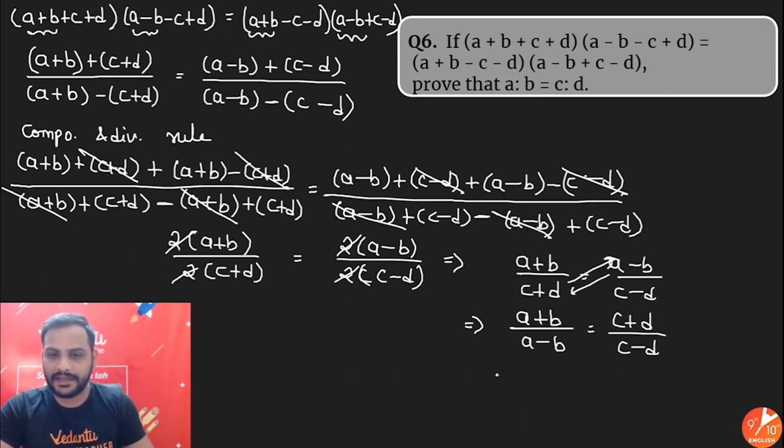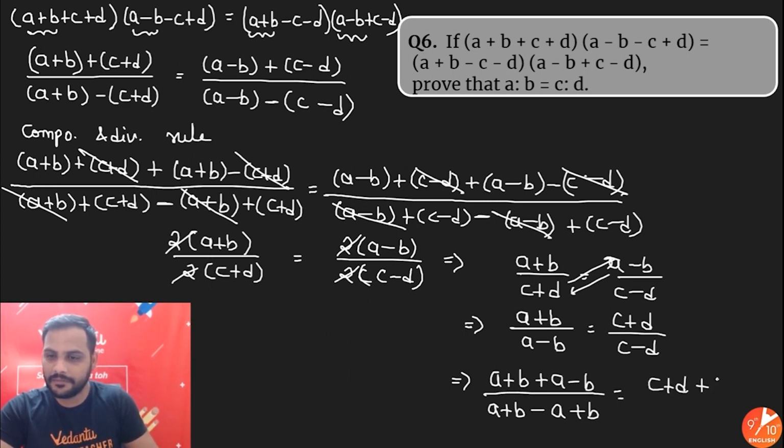Alright, again apply componendo dividendo rule. So you'll get a plus b plus a minus b, and a plus b minus of a minus b is minus a plus b, and here c plus d plus c minus d, and here c plus d minus of c minus d is minus c, and minus of minus d is plus d.